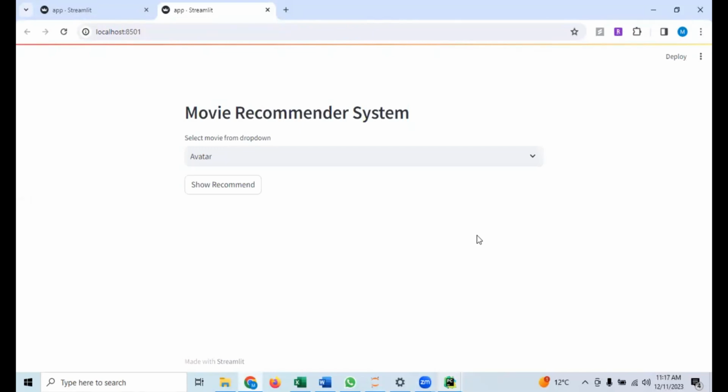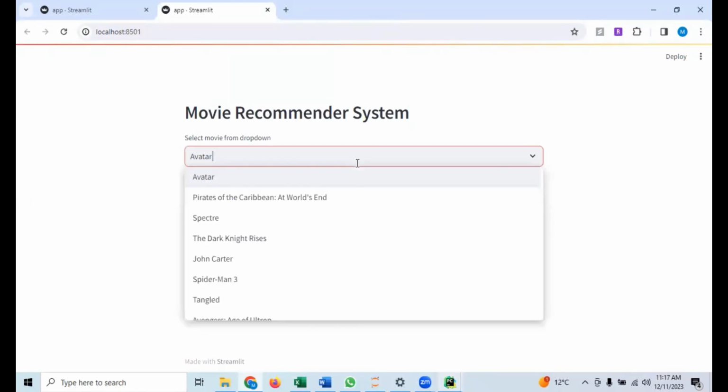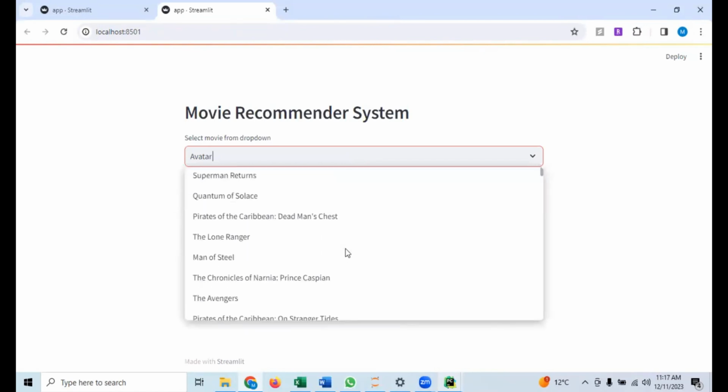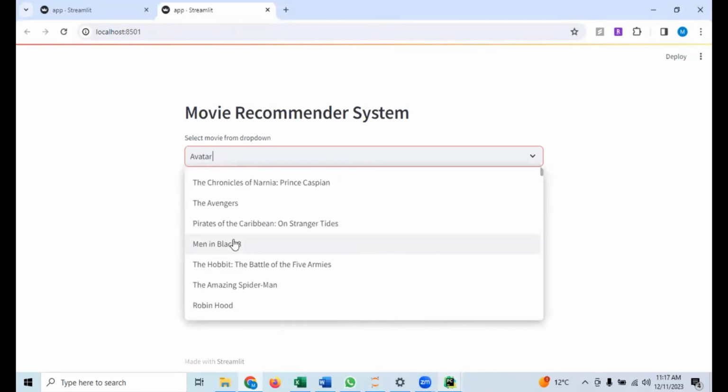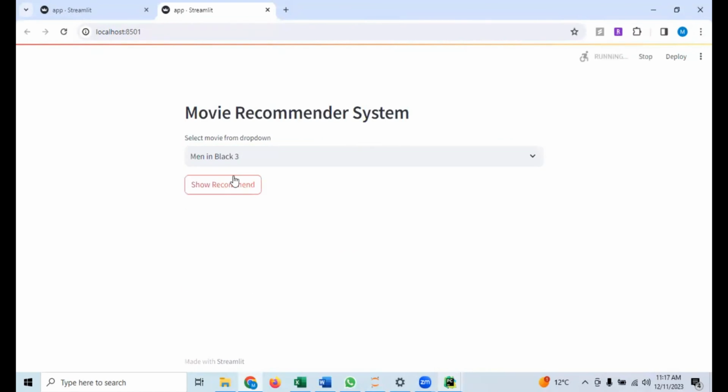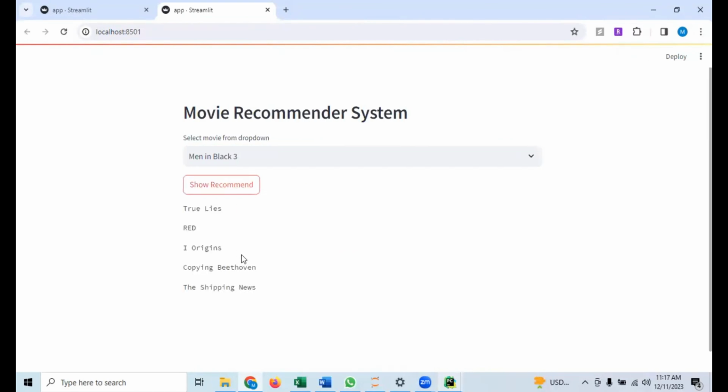See, this is our movie recommendation system GUI, in which we can see the drop-down for the list of movies. As we select Men in Black 3 here, it will recommend a list of movies. As you can see: True Lies, Red, A.I. Origins, Copycat, Lithium, The Shipping News. So this is all about our deployment part.